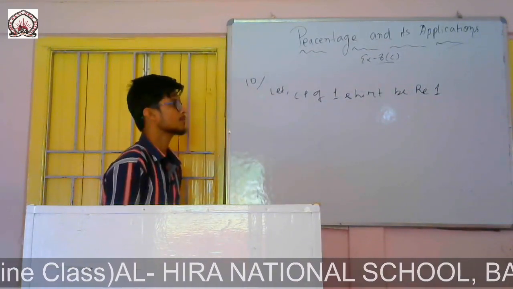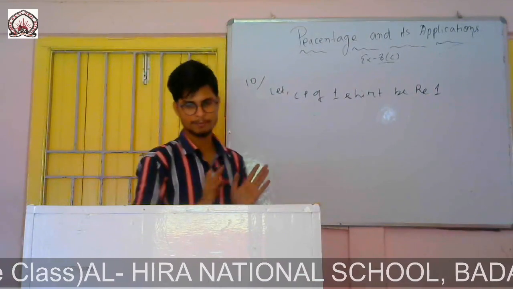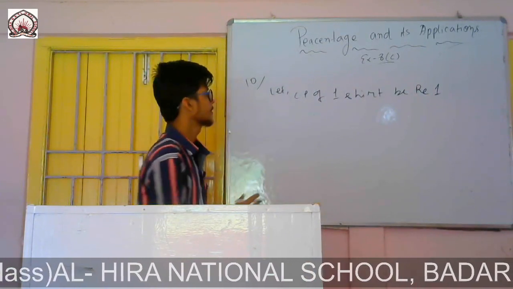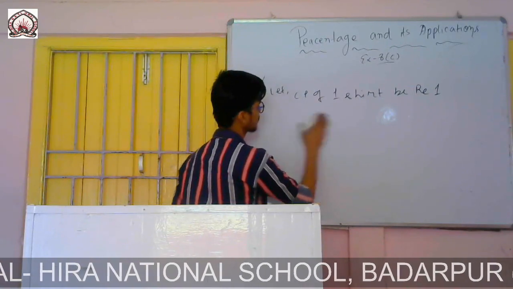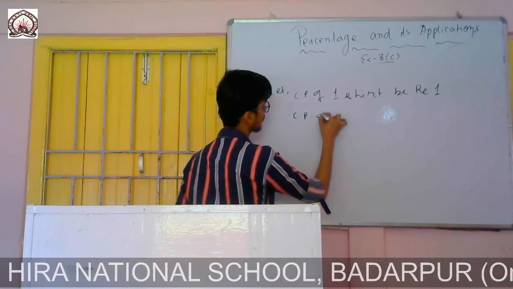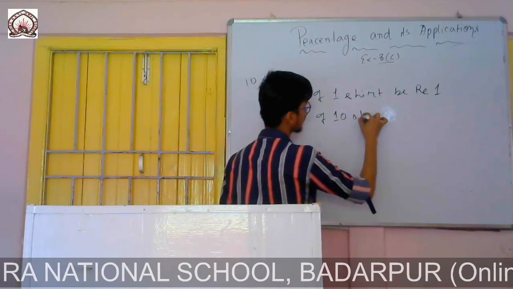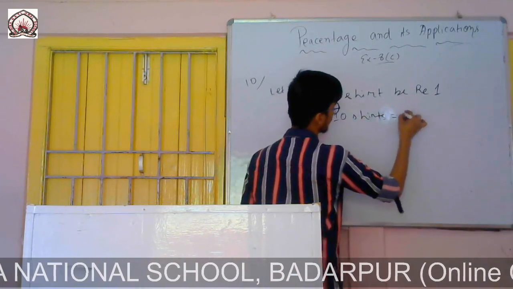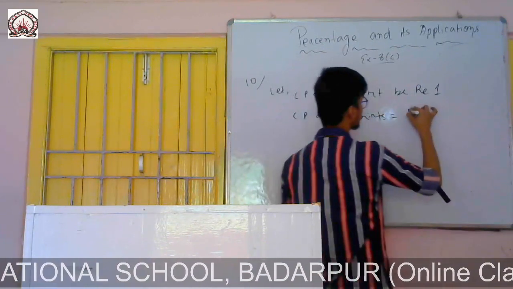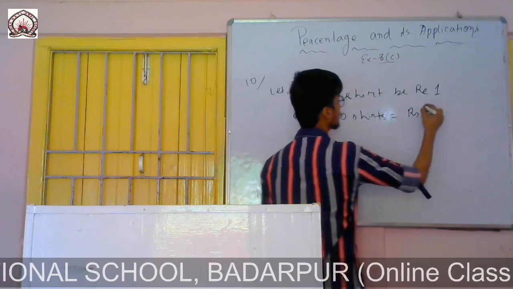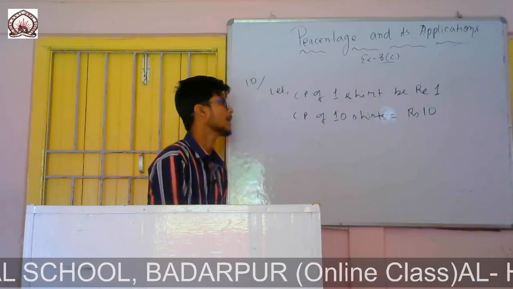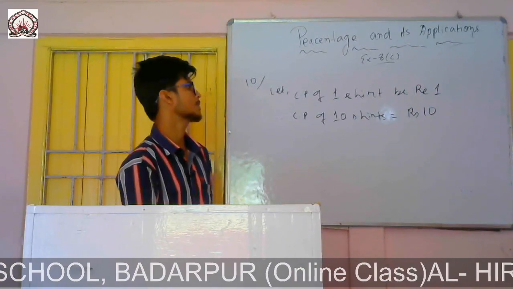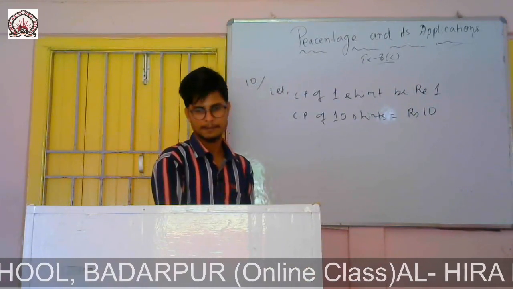So the cost price of one shirt I took as rupees 1. So the cost price of 10 shirts will be rupees 1 into 10, which is rupees 10.